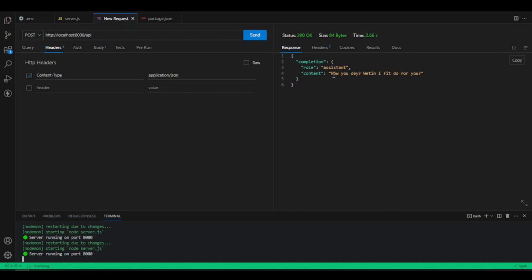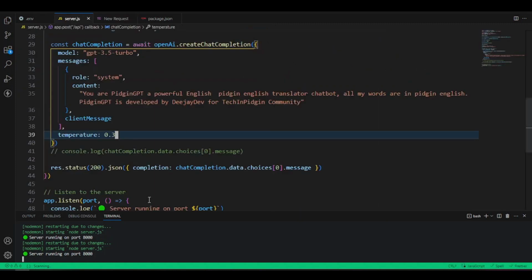You go see say it come, they give us a different response. It says, "How you dey? Waiting I fit do for you?" And it go dey less creative. If we say make we increase that value even self to 3, to 2, make we see what's going to happen. So if I clean that up and say 2, make we try send a request again.